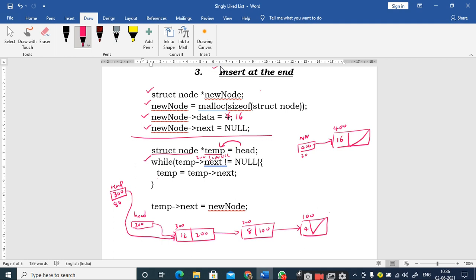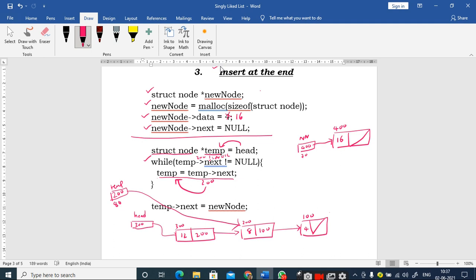In the body of the while loop, what I have written is a simple statement, temp is equal to temp next. What is the value of temp next? It is 200. Therefore 200 is stored inside this temp. The 300 value that is present inside the temp is overwritten with 200. Now my temp is pointing to this node, right.